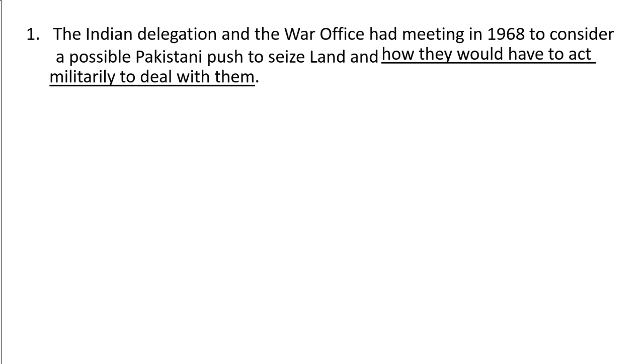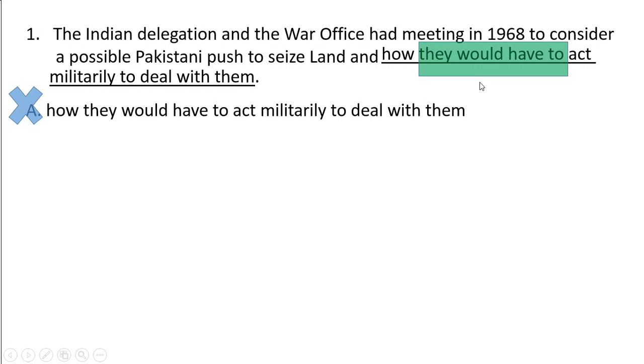Here the underlined words are how they would have to act militarily to deal with them. You can see the pronoun they, and would have to is not suitable for the GMAT. Why? Because generally we avoid have to, has to in sentence correction. By the way, the problem is they. Here they means what? It is the delegation and the War Office. But look, military action is done only by the War Office, not the delegation. So they, that's called a pronoun error. So we can eliminate A, right? Now A has been eliminated.